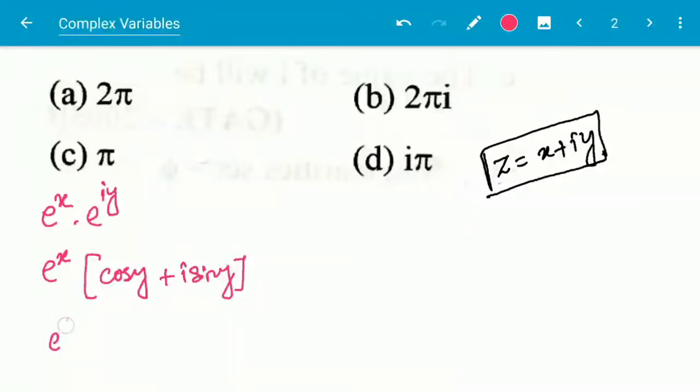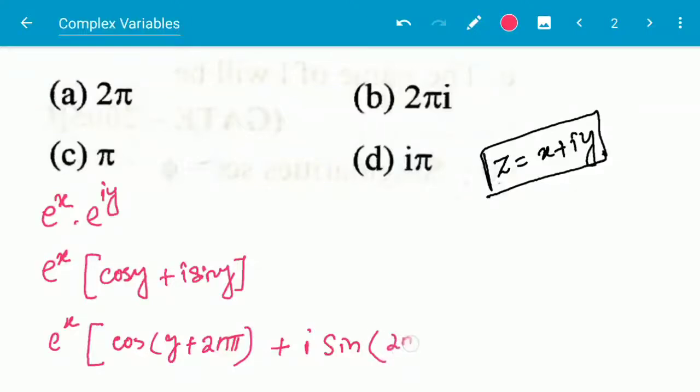So this can be represented as e to the power x times cos of y plus 2n pi, because cos and sin functions are of period 2n pi. Pi is 180 degrees, 2 pi is 360, again 2 pi, 4 pi, like this 6 pi.